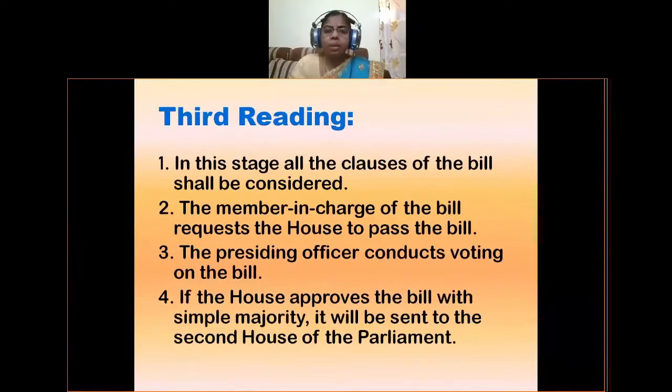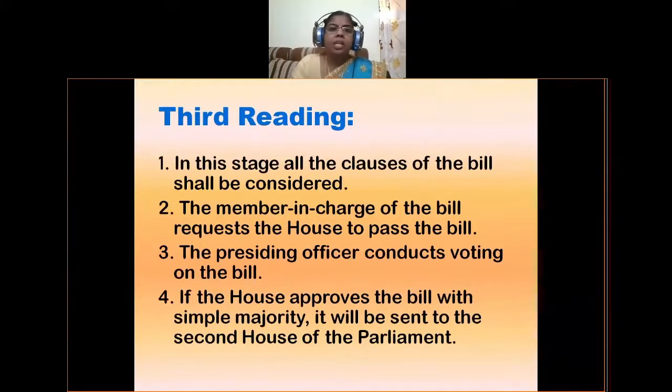If the House approves the bill with a simple majority, it will be sent to the second House of the Parliament. So after conducting voting, the bill will be passed or rejected by the House. If the bill is passed with a simple majority, then it can be sent to the second House of the Parliament. Okay, so that is about the third reading.